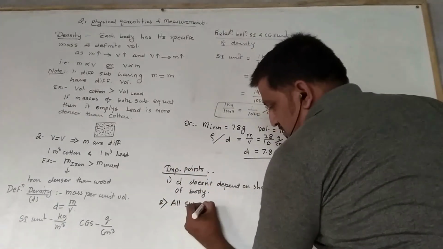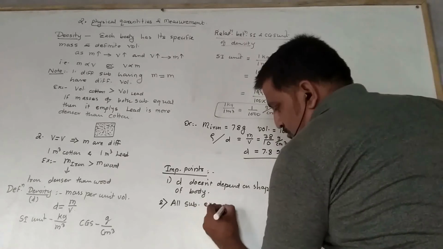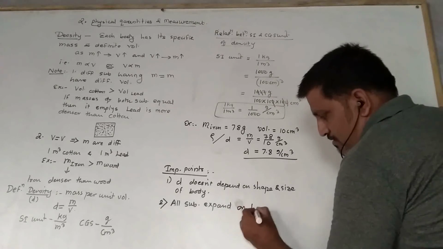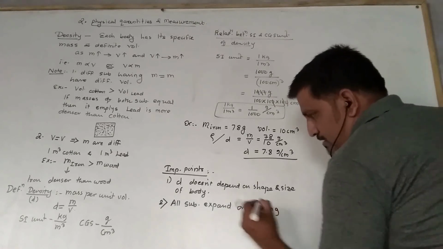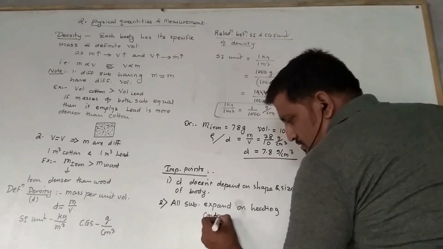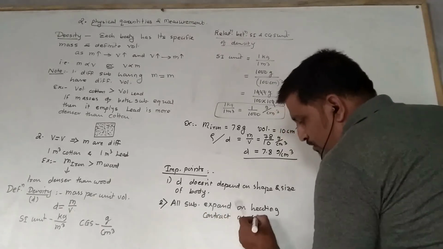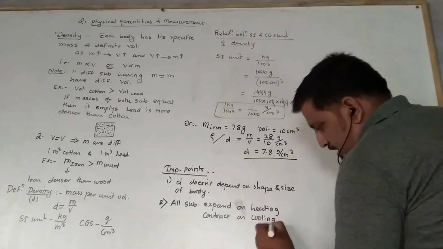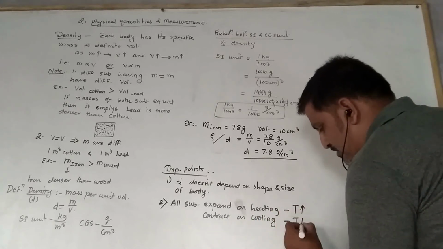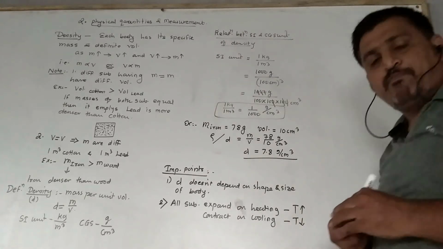Second, all the substances we find expand, right? All substances expand on heating and contract on cooling. It means here temperature increases and here I can say temperature decreases.